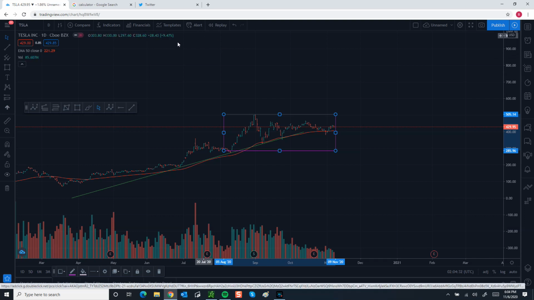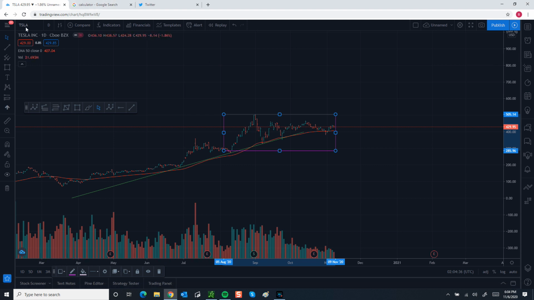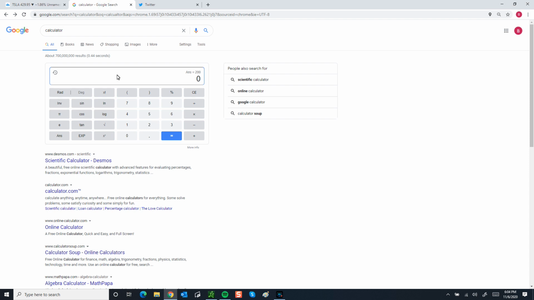I just wanted to go over risk to reward ratio today. All right, so we're going to use Tesla as an example. It's a decent company. You may or may not have heard of them. One of the questions I got from one of the comments was, what does someone mean when they say never risk 1, 2, 3% of your account per trade? So what do they mean by that?